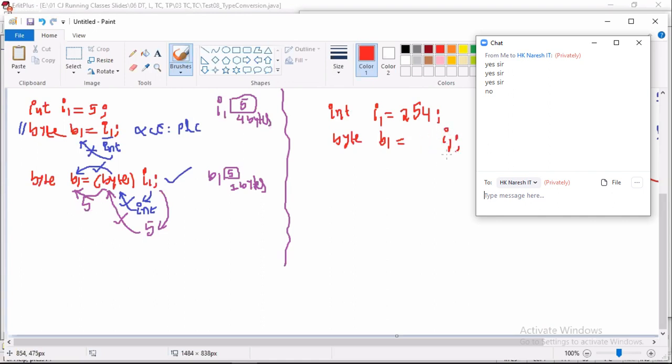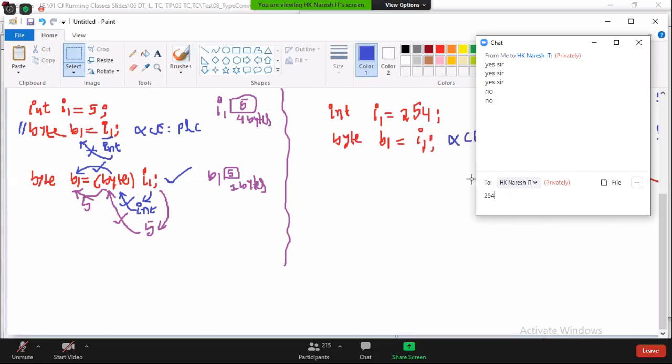Is it allowed or not allowed? Why not allowed? Is the compiler throwing an error because of int or because of 254?